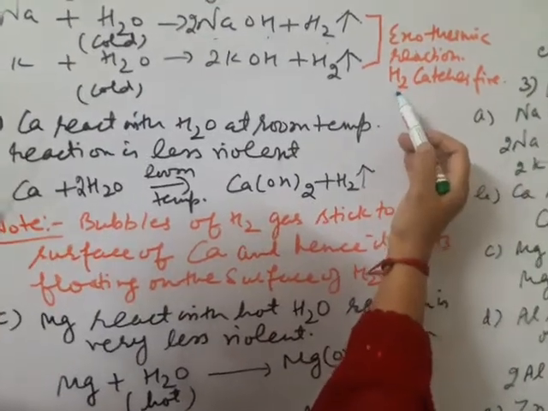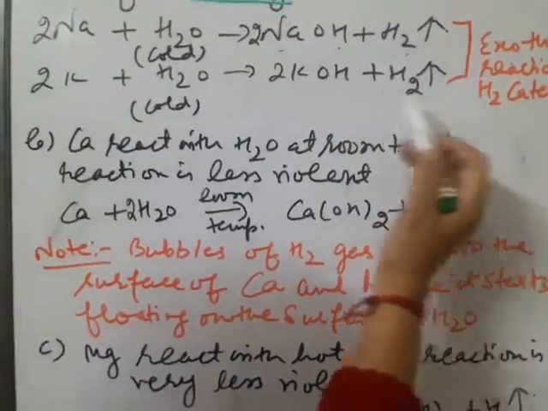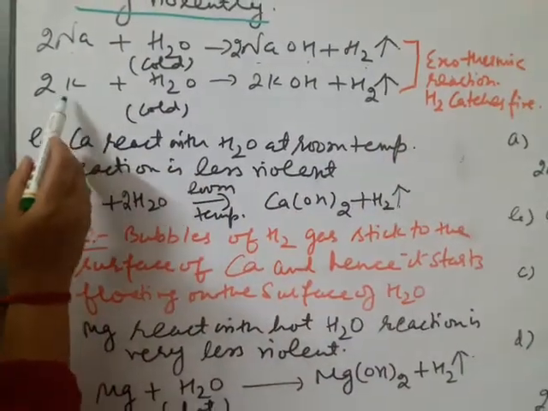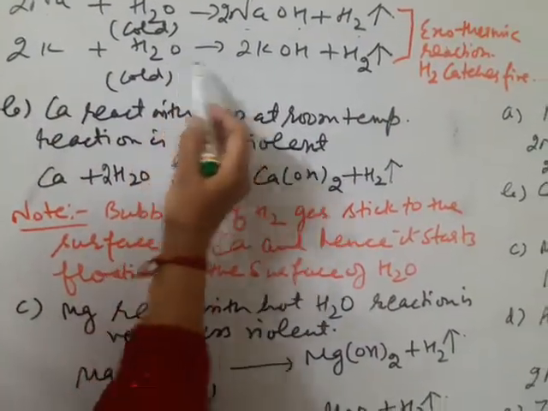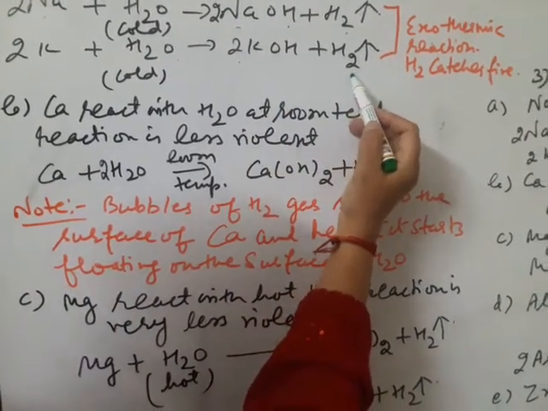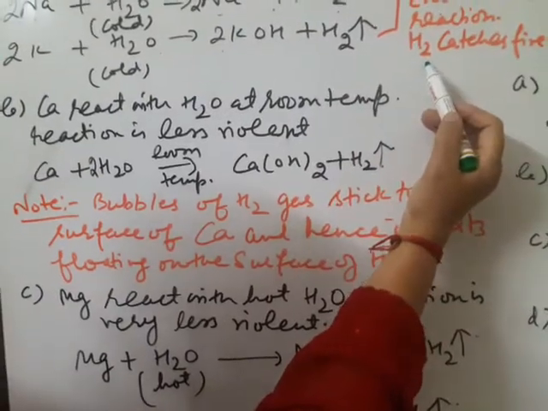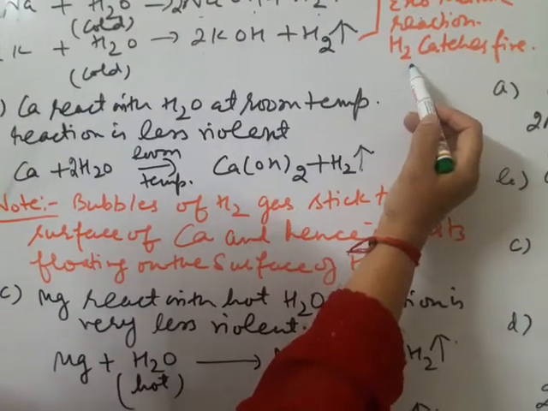You know that hydrogen is a flammable gas. It catches fire. It burns. Similarly, potassium reacts with cold water and forms potassium hydroxide and hydrogen gas, which is liberated due to a very strong exothermic reaction, and it catches fire.